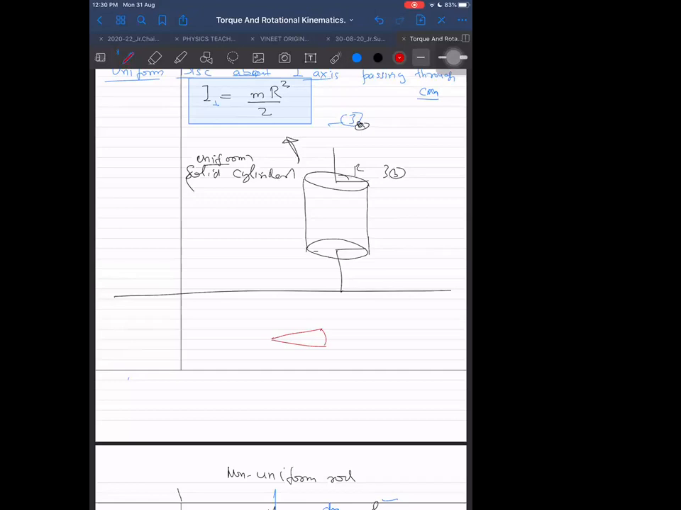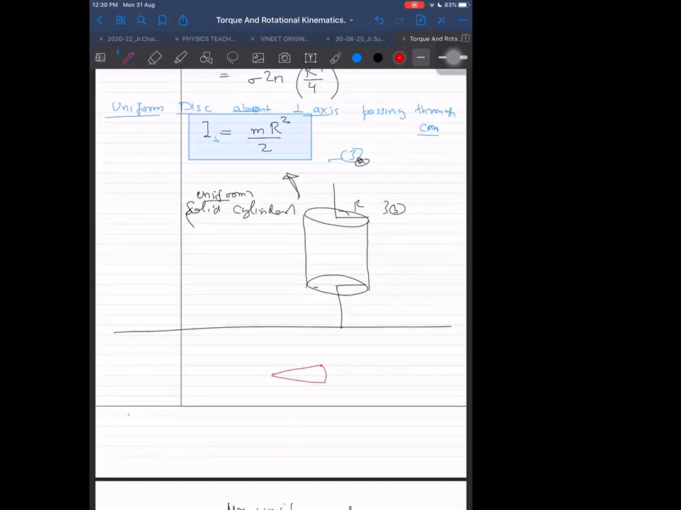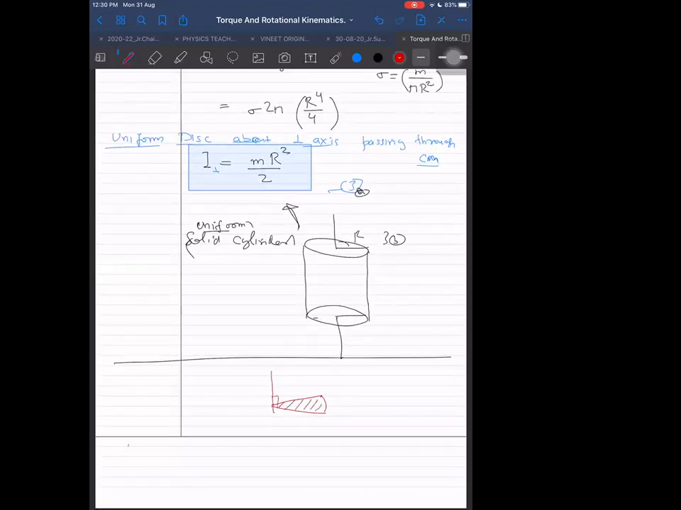Wait a second, I forgot to mention this: a sector of a disk, mass m, radius r, let us call it 3c. The 3c formula will also be the same. 3a, 3b, these are the same only. 3b is also mr square by 2, and this is also mr square by 2. It is a sector, and the axis is again perpendicular to the plane of the sector, passing through the center. Is it understood?